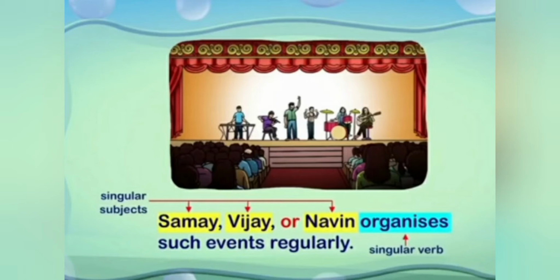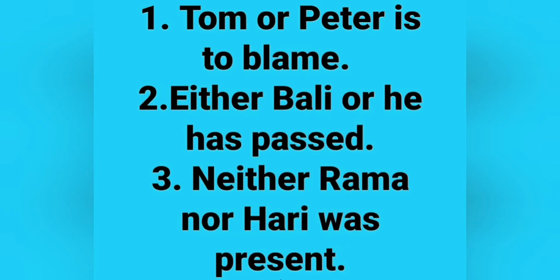So the answer is Samay, Vijay or Naveen organizes such events regularly. See some more examples. Tom or Peter is to blame. Here we have two persons, two subjects, Tom and Peter. Both are joined with or, so we use here singular verb is.